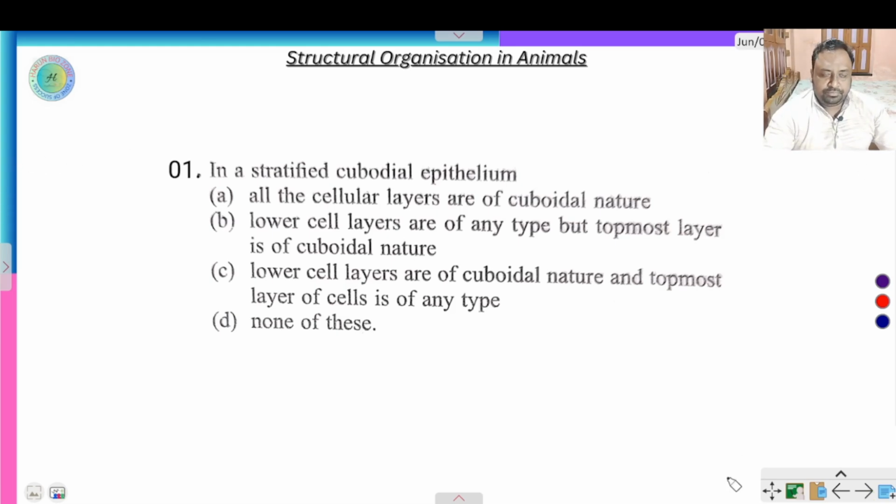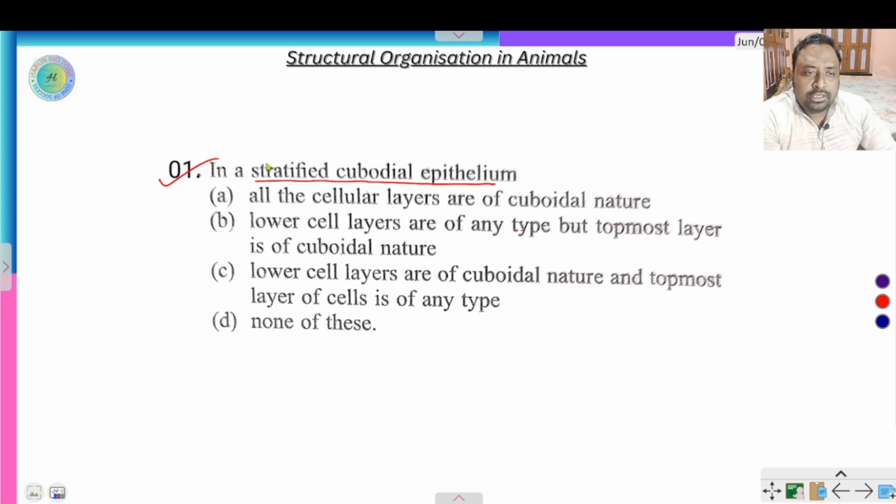The first question of this video is: in stratified cuboidal epithelium, all the cellular layers are of cuboidal nature; lower cell layers are of any type, but the topmost layer is of cuboidal nature; lower cell layers are of cuboidal nature and the topmost layer of cells is of any type; none of these. So this question asks what the nature and characteristics of stratified cuboidal epithelium are.